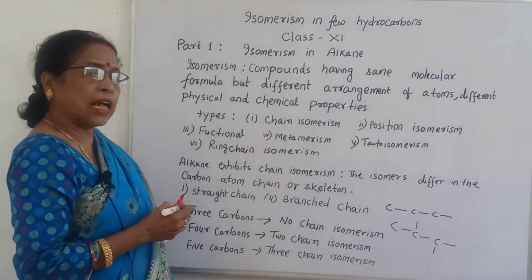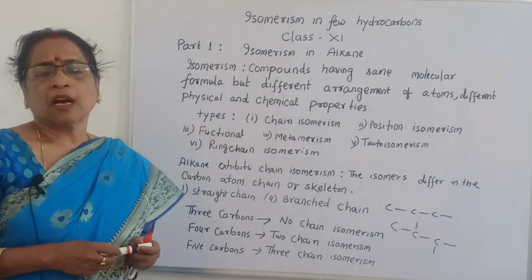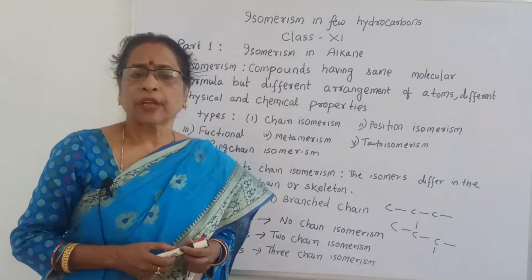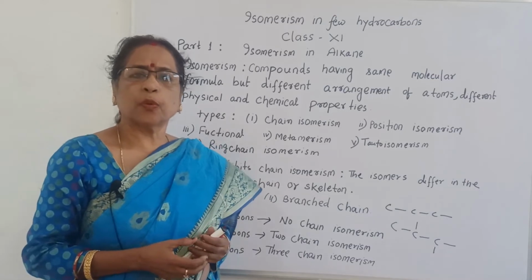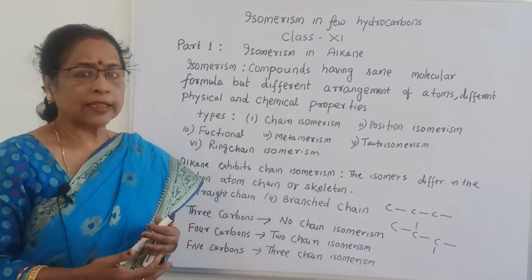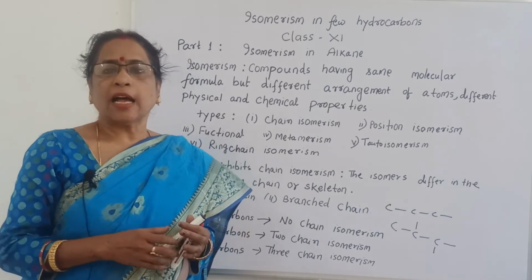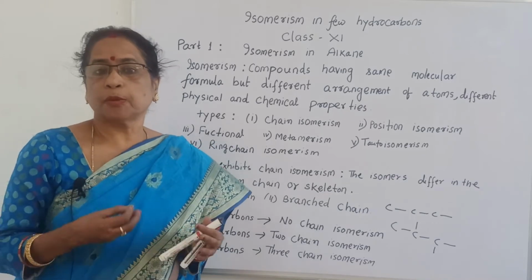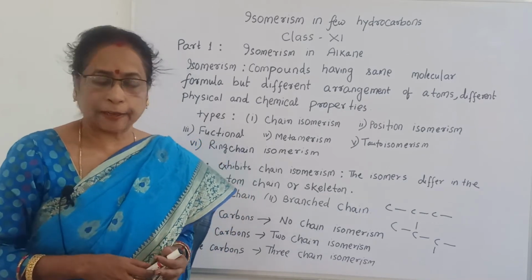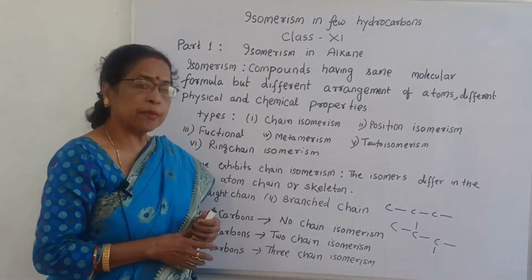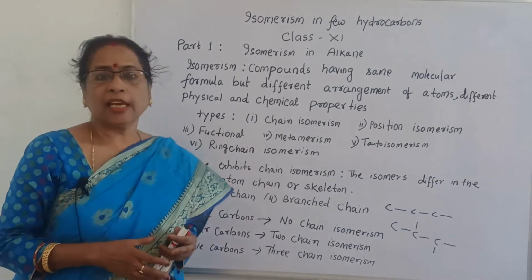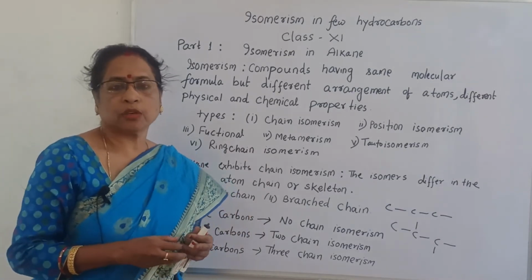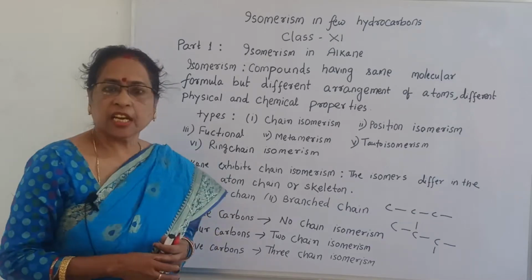Now in alkanes, you know the first carbon is CH4. CH4 is single, and if you go to ethane, that is also single, and there should be no branch. It is not possible to put any branch in methane or ethane. For 3 carbons also, it is not possible to show any chain isomerism.